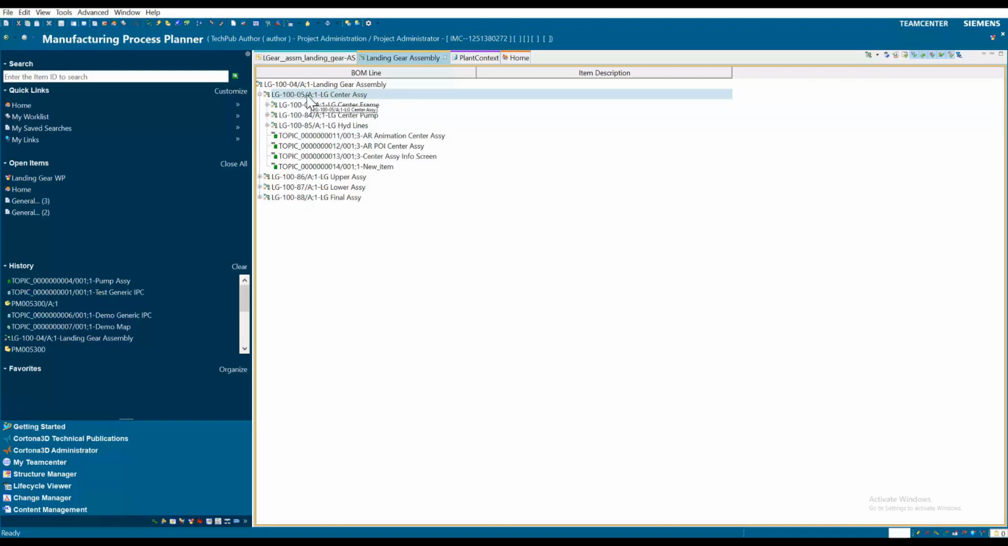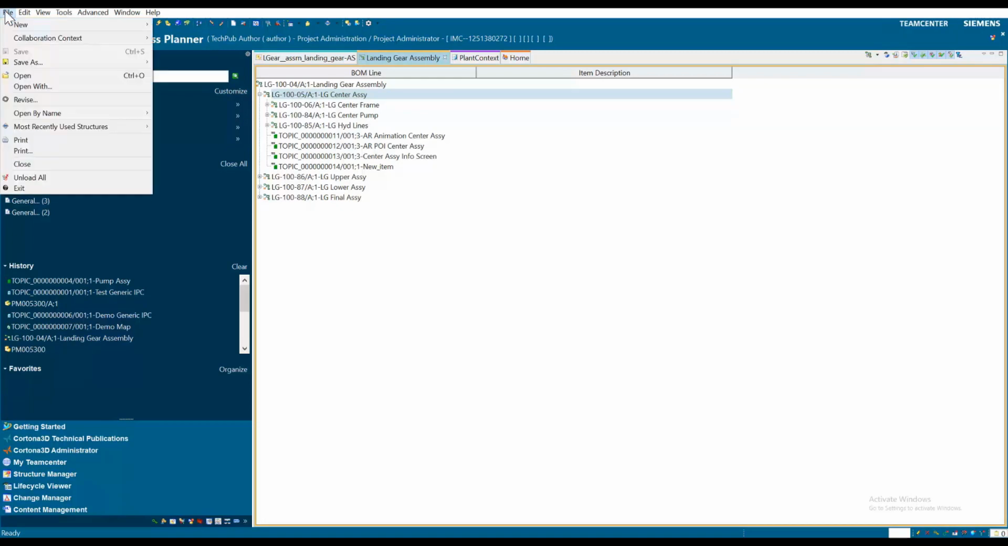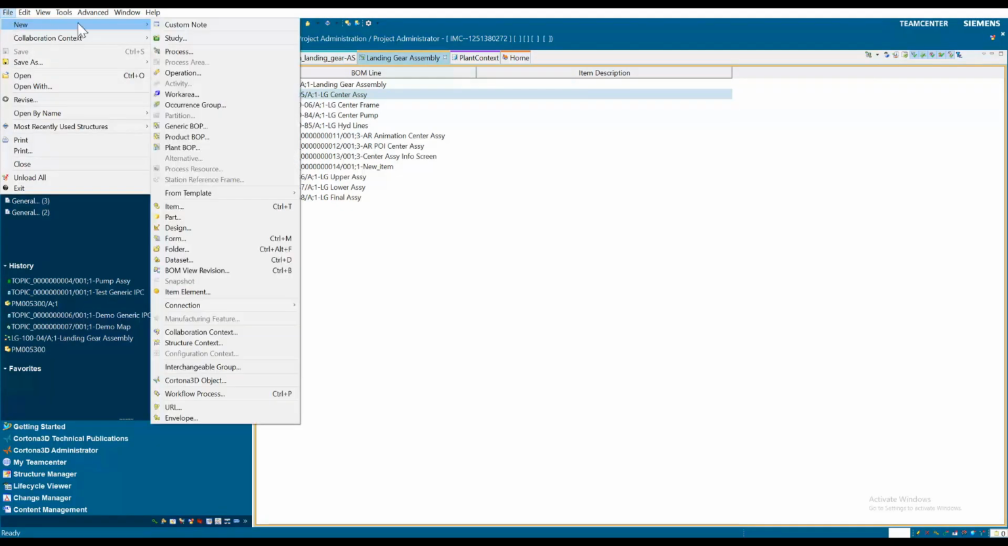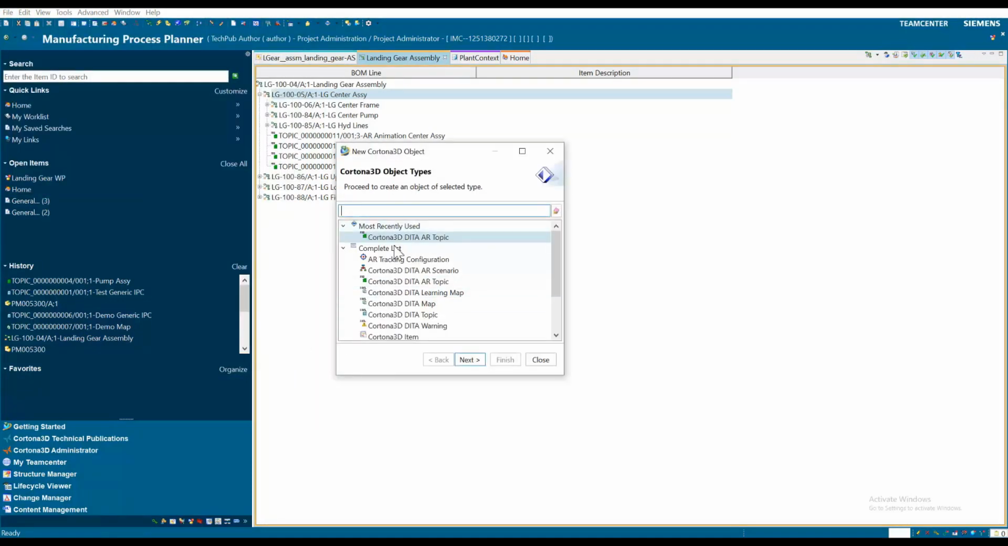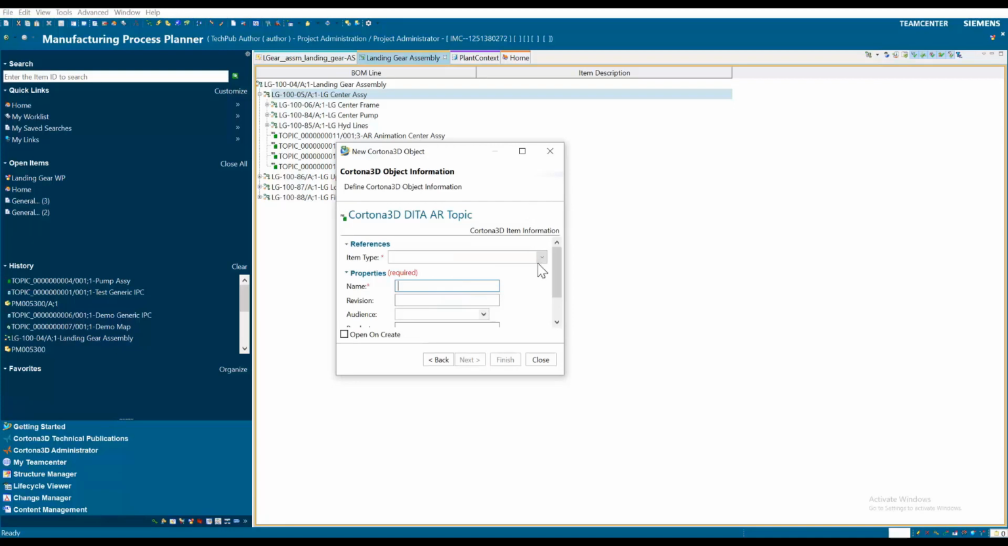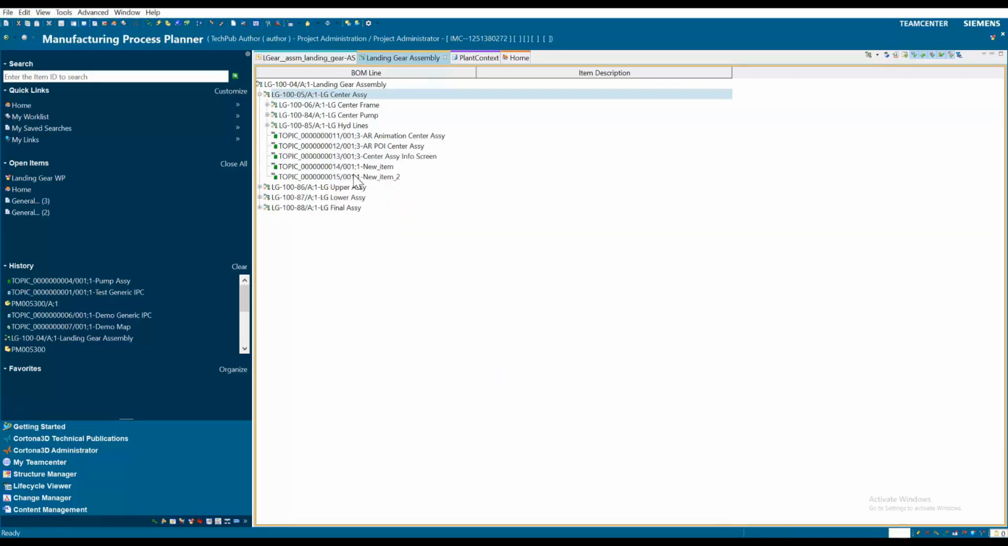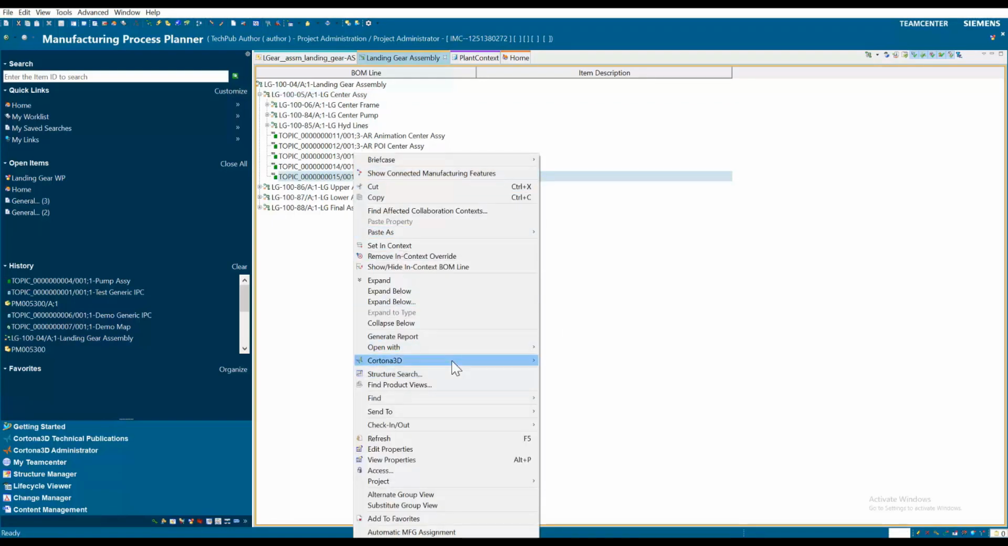In order to create a Cartona 3D item for a particular process, you use the File, New, Cartona 3D Object dialog, select the object type, select a previously defined item type, and enter your name of the new item. And the item type does not have to be defined explicitly using this menu as in the past, unless it is the first item.